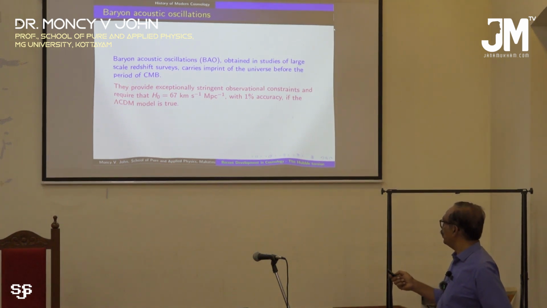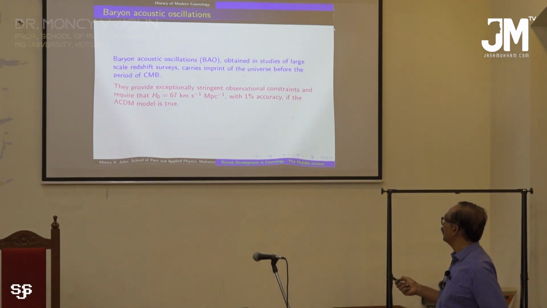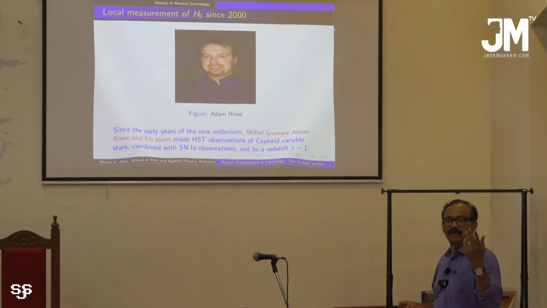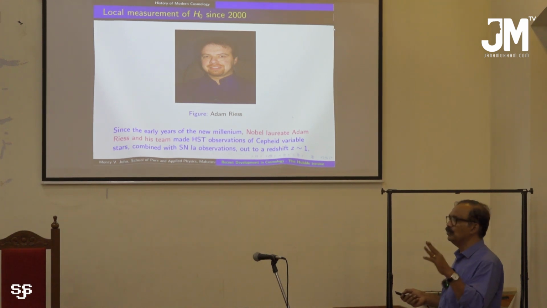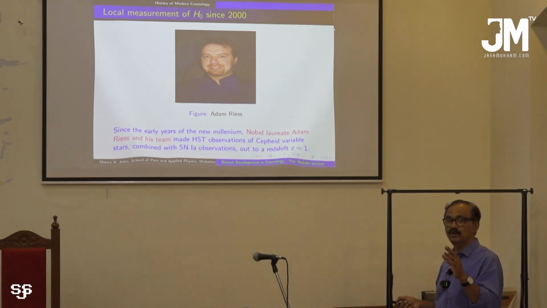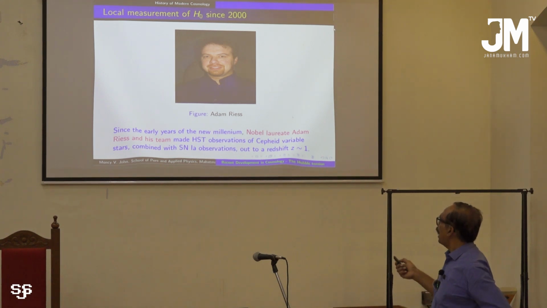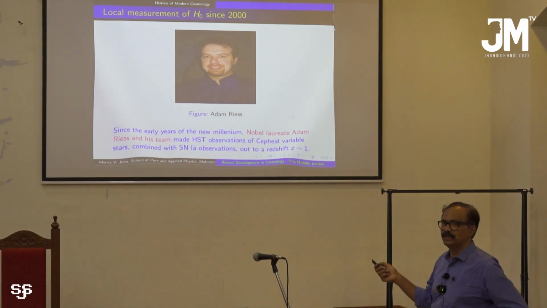There also we get the value of H naught to be 67, the same value with almost 1% accuracy. That is early universe. This CMB and other techniques are used to estimate the value of H naught based on data from the early universe. But Adam Riess, I just showed his picture earlier.